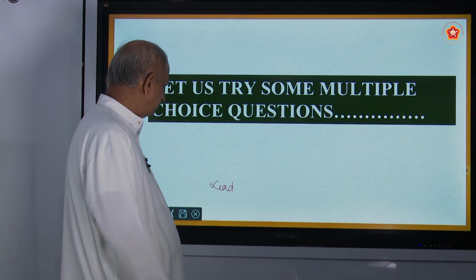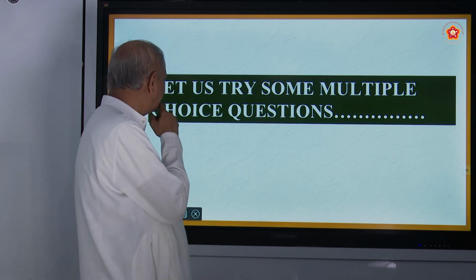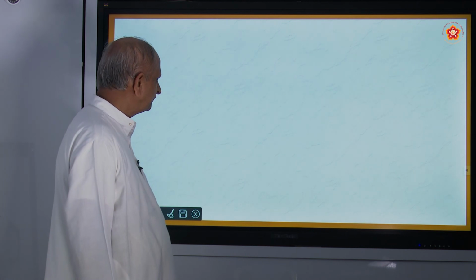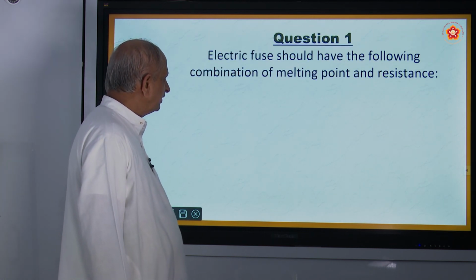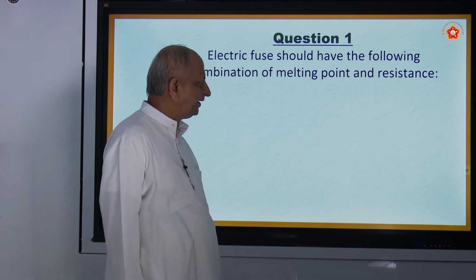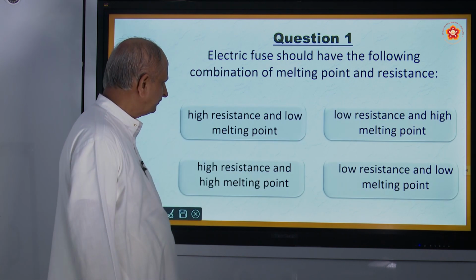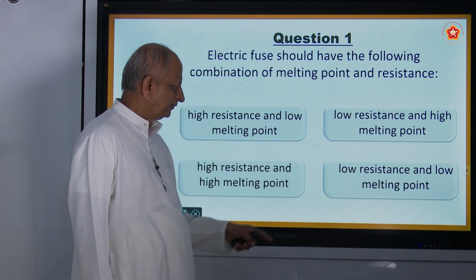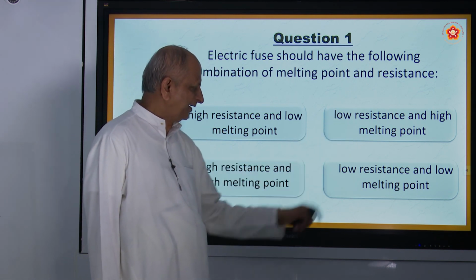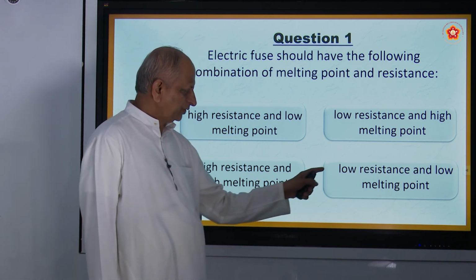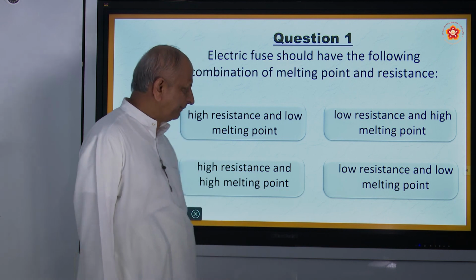And then the second activity, you have multiple choice. Let us try some of the multiple choice questions. First question, an electric fuse should have the following combination of melting point and resistance: high resistance and low melting point, low resistance and high melting point, high resistance and high melting point, low resistance and low melting point.